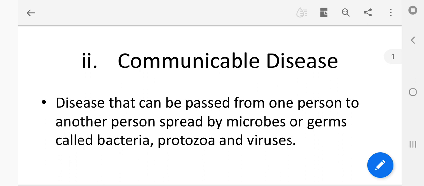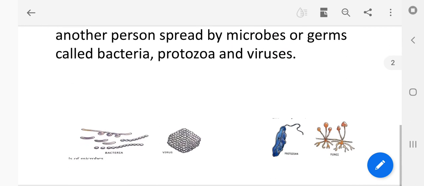It can be spread by microbes or germs called bacteria, protozoa and viruses. These germs spread through coughing, spitting or sneezing. When persons sneeze, cough or spit here and there, there are chances of the disease spreading. Germs enter the body of a person through the nose or mouth. So these are the entry points.